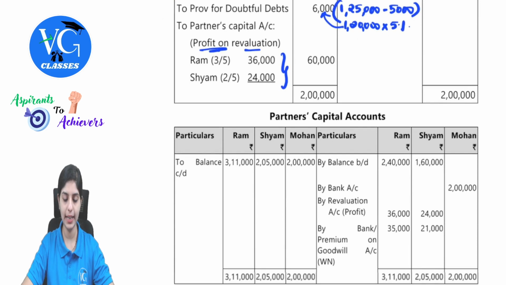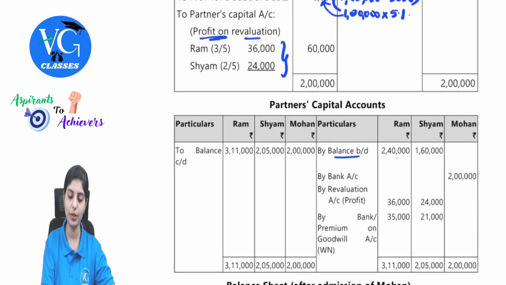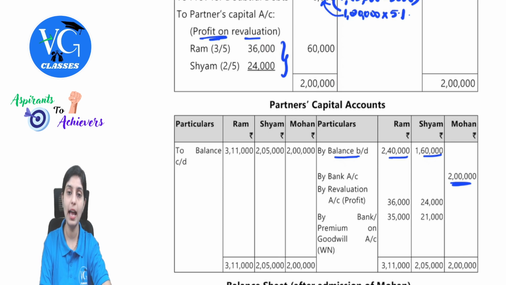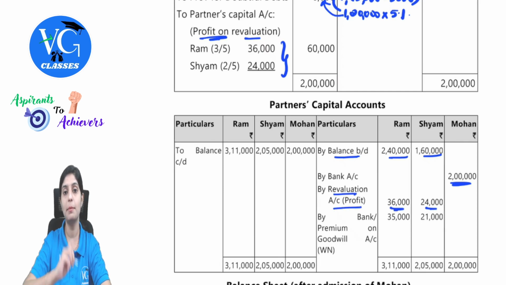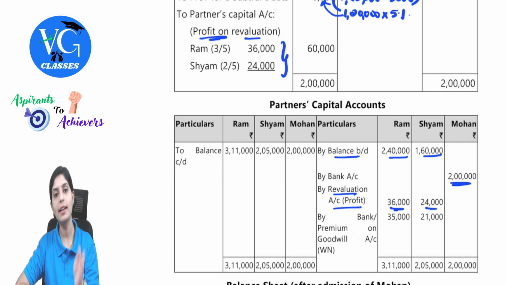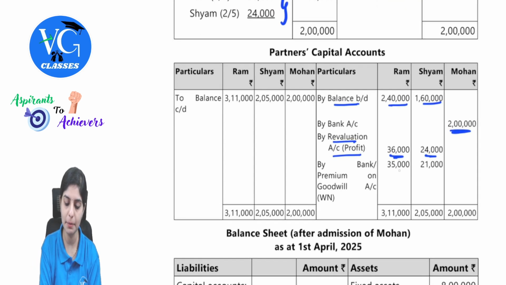Then we will open the capital account by balance brought down with the respective capital. By bank, introduction of new partner's capital, he is bringing 2 lakh, and then transfer of profit on revaluation by revaluation account, 36,000 and 24,000. Remember, the question clearly told Mohan is bringing his share of goodwill, but no partners are withdrawing their share. So what will be the entry? Bank account debit to the respective partners' capital. This is the treatment done by the institute.